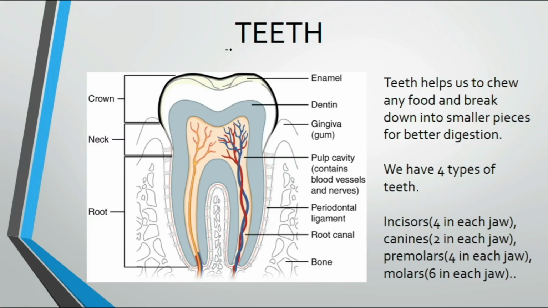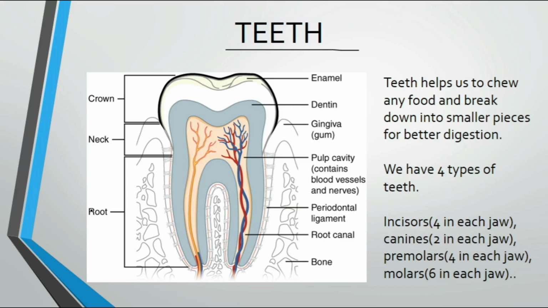So here you can see one image of teeth. The outer part is the enamel, then dentine, then gingiva or gum, pulp cavity. This is the pulp where the blood vessels and the nerves are connected. Then there are periodontal ligament, root canal, bone.